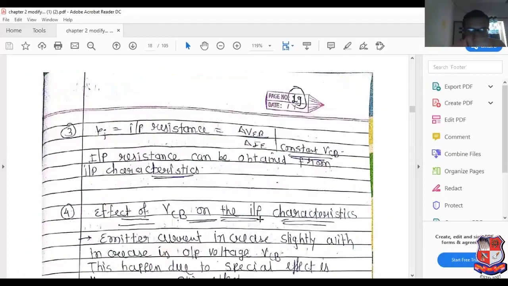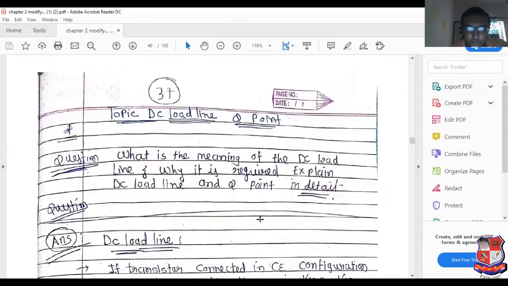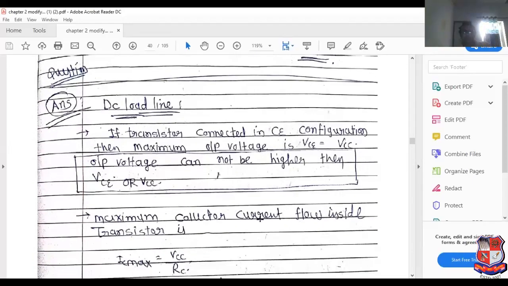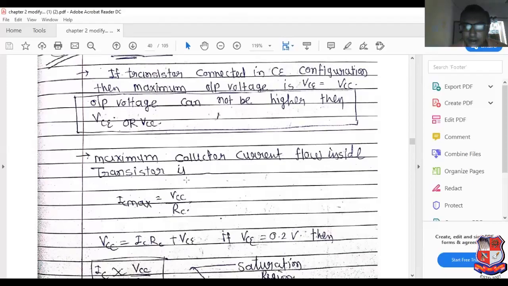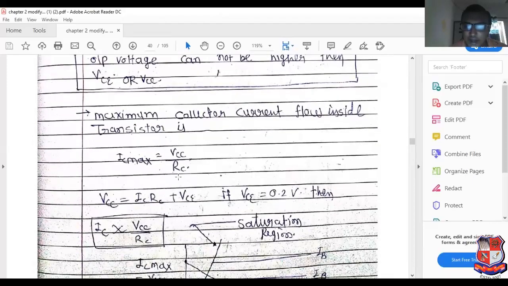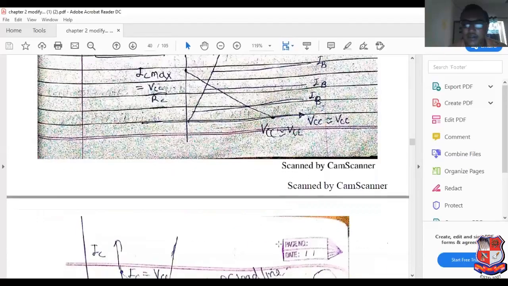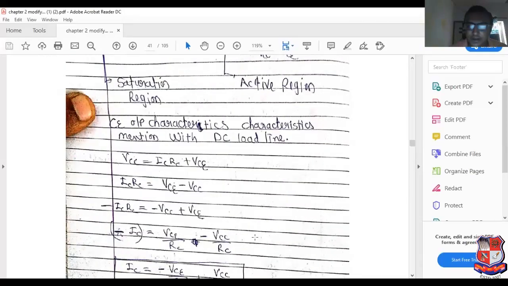I will explain with the help of circuit diagrams. See this very carefully. DC load line: if the transistor is connected in common emitter configuration, then the maximum output voltage is VCE equal to VCC. Output voltage cannot be higher than VCC. The maximum collector current flowing inside the transistor is VCC by RC. So here we can get VCC by RC, and here we can get VCC equal to VCE. This is known as the DC load line. Why? Because it satisfies the line equation.